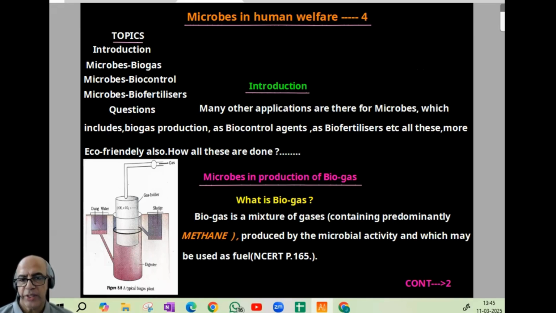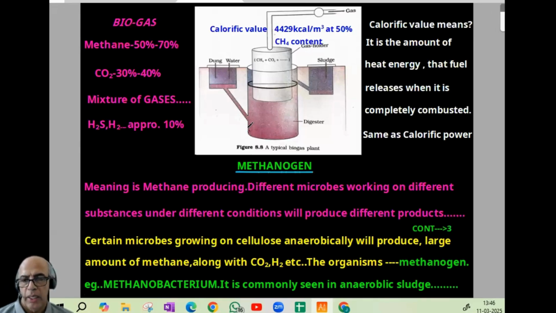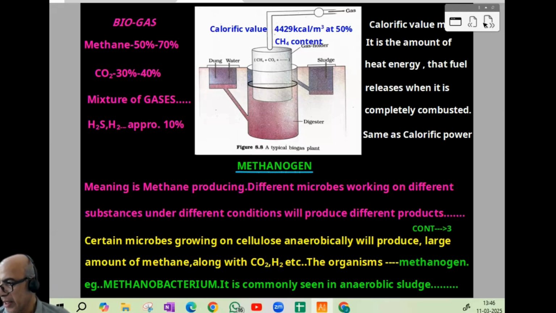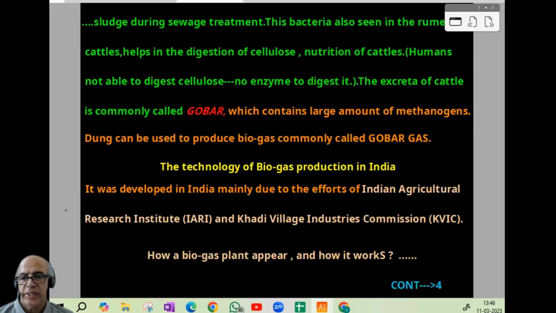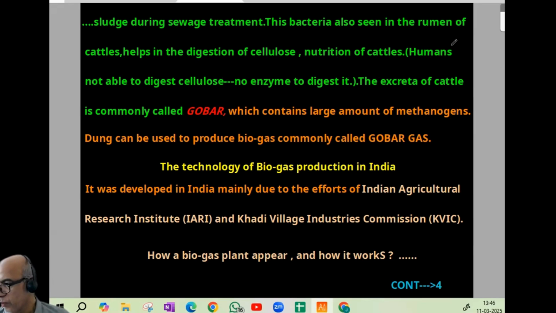And what is biogas? And second, we studied about a biogas plant: what are the main gases produced, what is the calorific value, and what is meant by methanogens, the methane producers. Typical example is Methanobacterium. Then gobar gas is connected with the methanogen as a fuel. Now, next is technology developed in India, the biogas plant. It is concerned with two agencies, IARI and KVIC, and how it works.